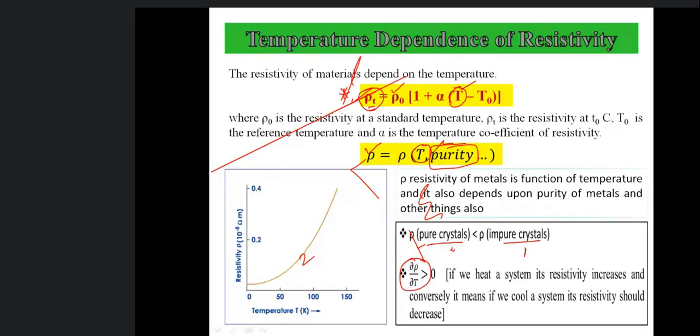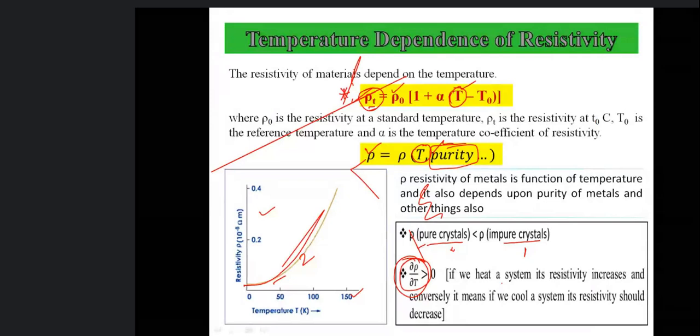And this slope, you can see this is resistivity versus temperature graph. So this is how it is varying with temperature. And slope is always positive, means what? That resistivity always increases with increase in temperature. Okay, and conversely, it means that with decrease in temperature, resistivity will decrease.